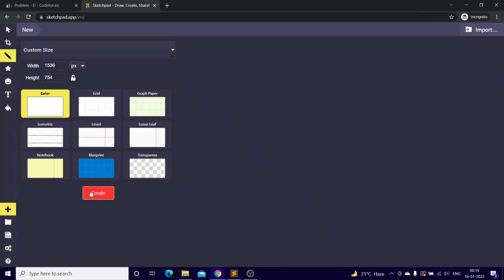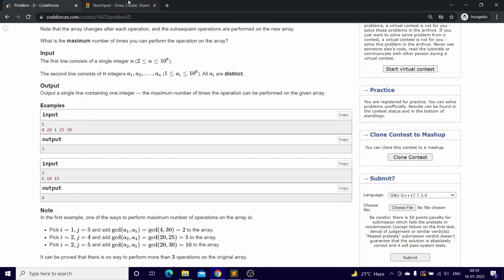So the idea for this whole question, the main idea behind the question, is this. Let's just say you want to check if there is a GCD with X possible. Like, can you get this GCD as X? Are there elements in the array which will give you GCD as X? So what you can do is iterate over. Let's just say you want 4. You just want the GCD as 4.